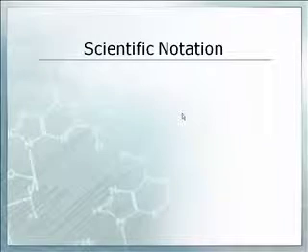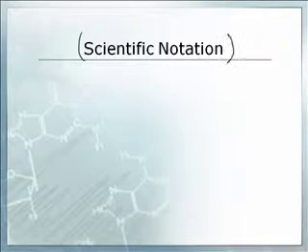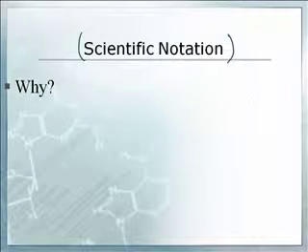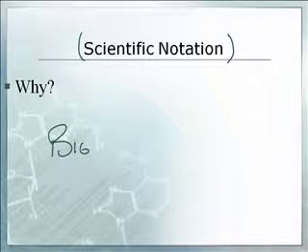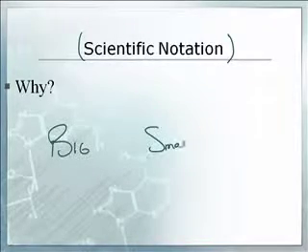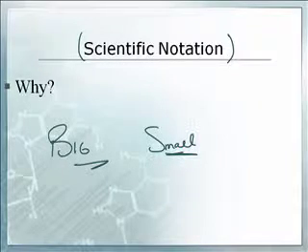So, Mr. Sam's, when we're measuring things, sometimes the numbers get really, really big, and sometimes, especially in chemistry, really, really small. Scientists are tired of writing all of that. Chemists are lazy. They're trying to come up with a better way of writing down numbers, and the way we use is something called scientific notation. Why do we use it? That way we don't have to write all those stinking zeros before or after a number. It has to do with really big numbers or really small numbers, and it also has to do with the accuracy of our measurements, but we'll talk more about that a little bit later. So we want to deal with this concept.